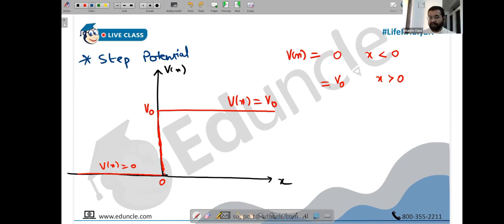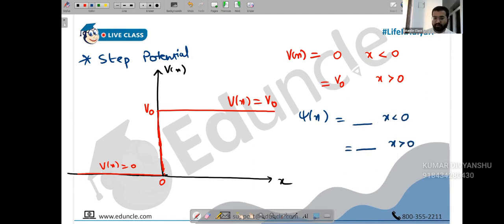That was the statement. As far as it's finite, wave function will be finite, it will be continuous, and at the same time, the derivative of the wave function will also be continuous. That was the definition of a well-behaved wave function. But anyway, the point is the wave function will also exist. We don't know the value, but it will have some value for x less than 0, and it will have some value for x greater than 0. We don't know the value yet. But the wave function will be continuous. So here you can apply equality. As far as the potential is finite, the wave function will be continuous, and its derivative will also be continuous.